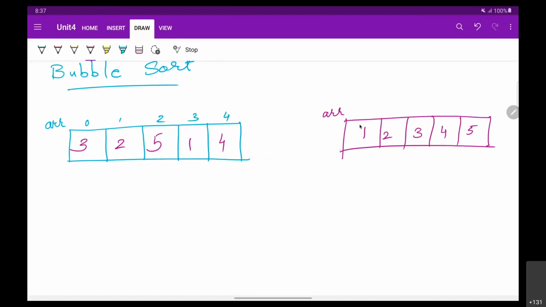So what you are doing is you are actually rearranging all these values. Correct? You are bringing 1 to the first place, no change in the second place, 2. Then you'll bring your 3 in the third place, bring 4 in the fourth place, and bring 5 in the fifth place. So actually you are rearranging these values inside your array.